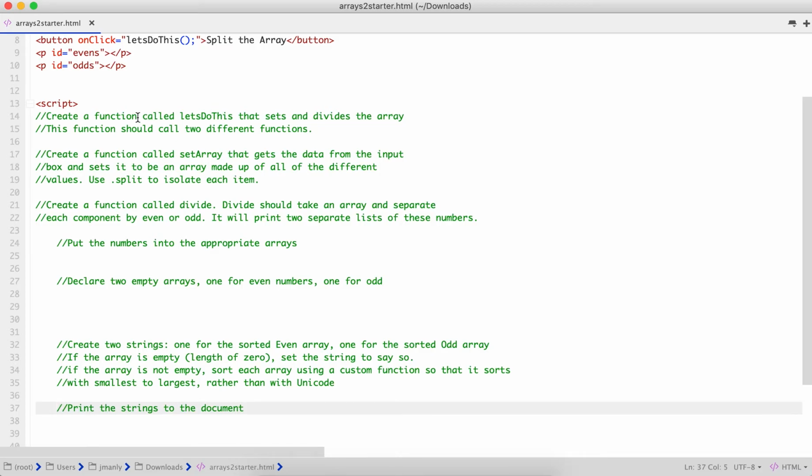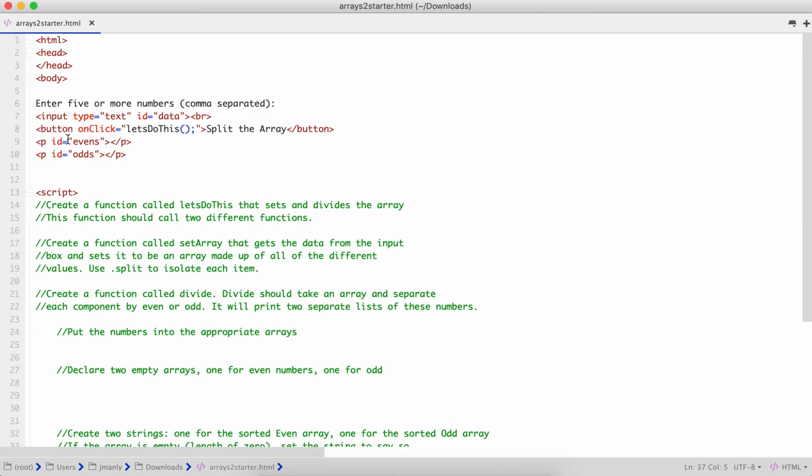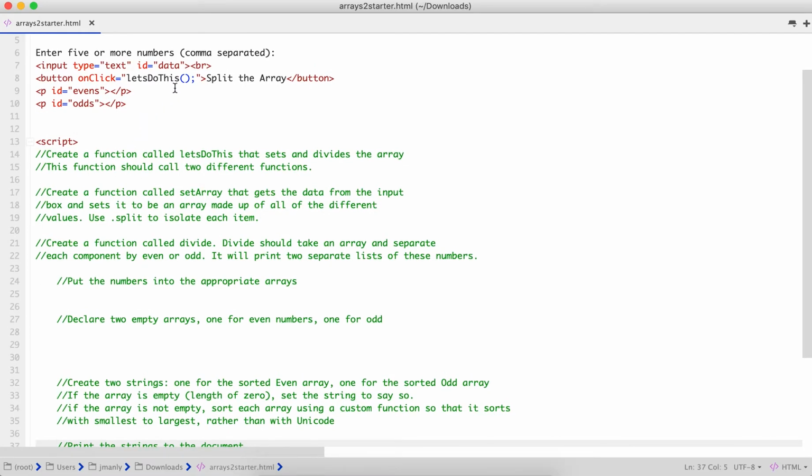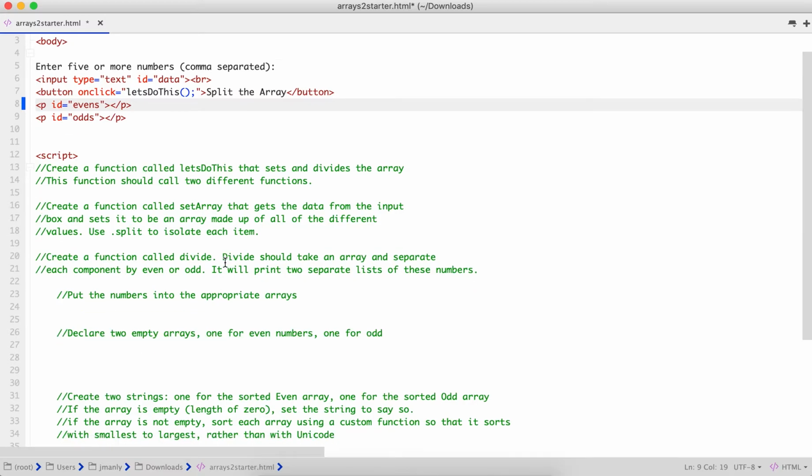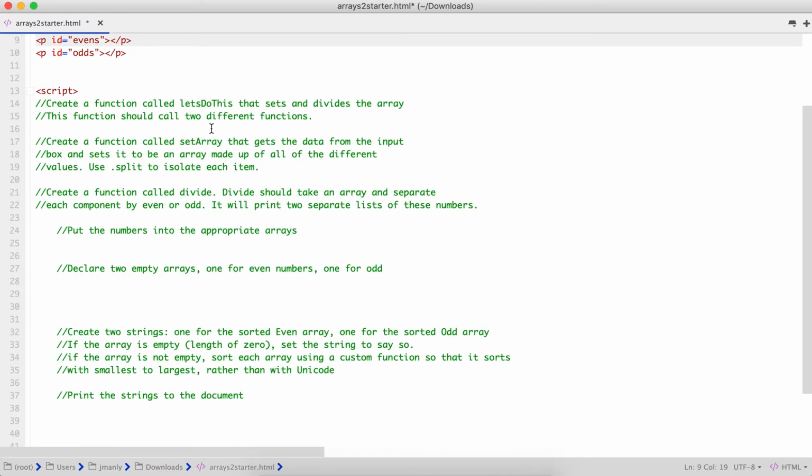Essentially, we have this button where it says, let's do this. The button, when clicked, is going to call 2 separate functions. It is going to set the array, and it is going to divide the array.